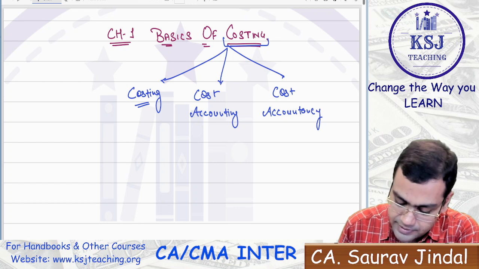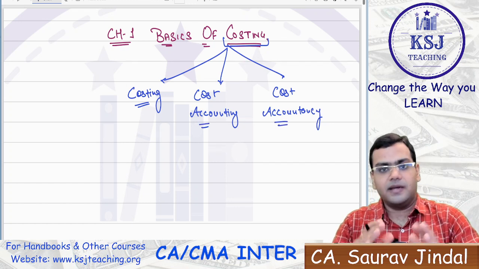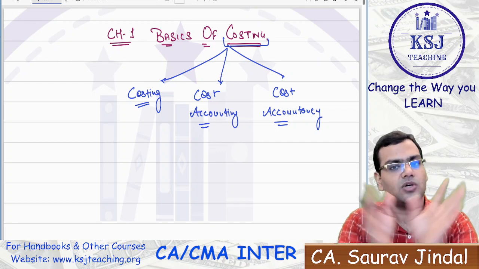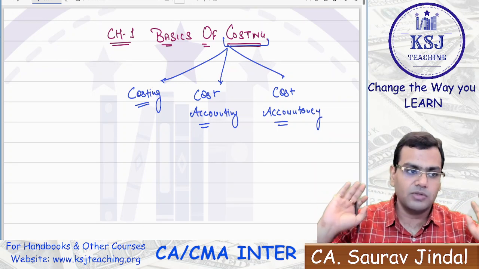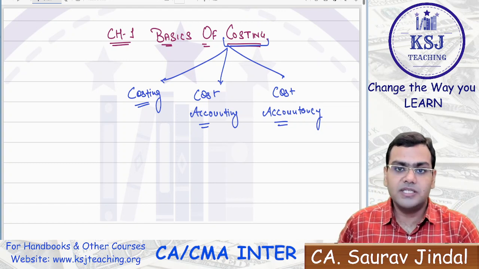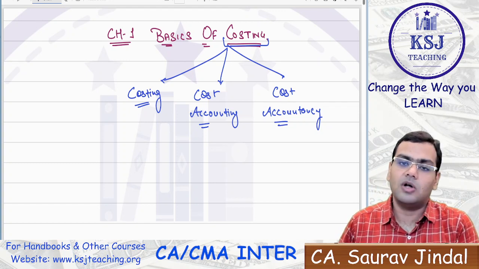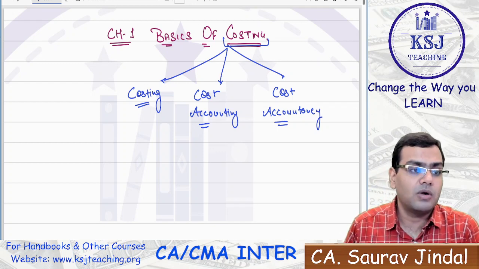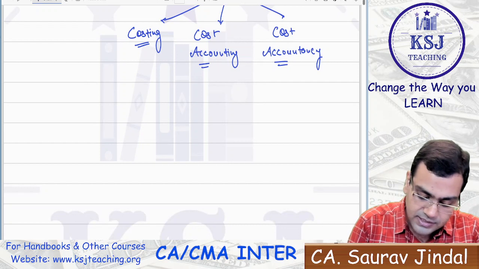Sir, as a layman, all these three terminologies mean the same thing to you. That is cost and management accounting, or costing, or finding out the cost. Simple. But if you go into the deep terminologies, there are small differences in all three terms. What is costing, what is cost accounting, and what is cost accountancy? Now, let's come to the costing part.